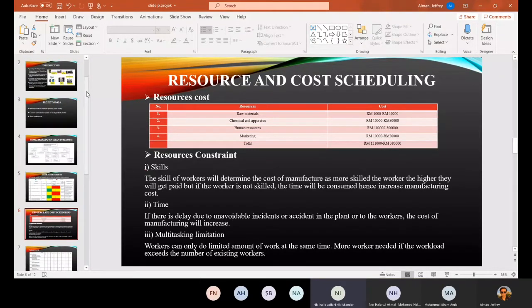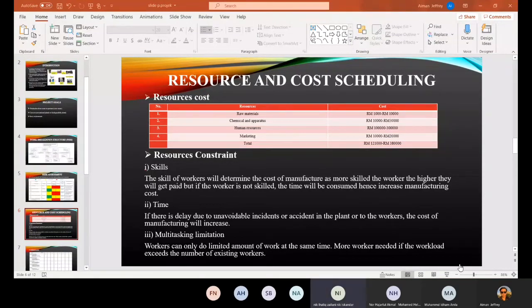The second resource constraint is time. The cost of manufacture will increase if there is a delay in completing the project due to an unavoidable incident or accident in the plant or to the worker. The last resource constraint is that a worker can only do a limited amount of work at the same time. More workers are needed if the workload exceeds the number of existing workers.